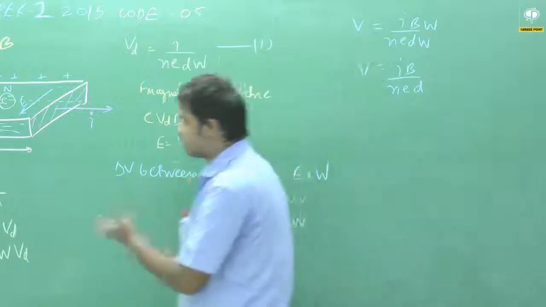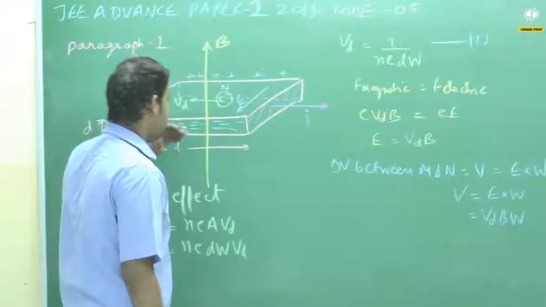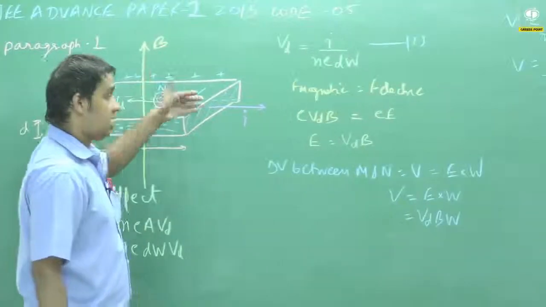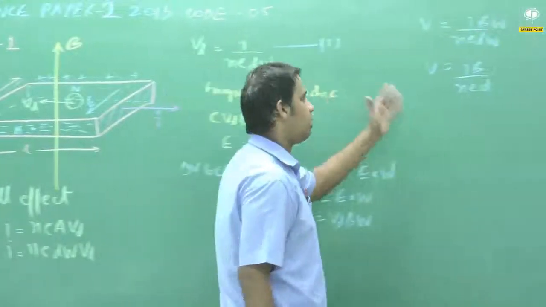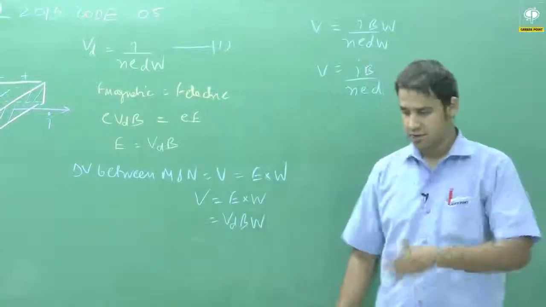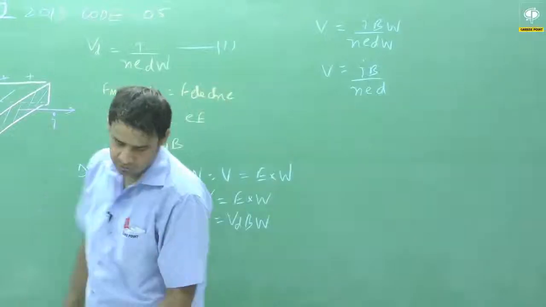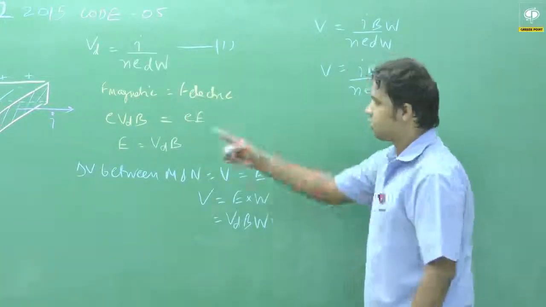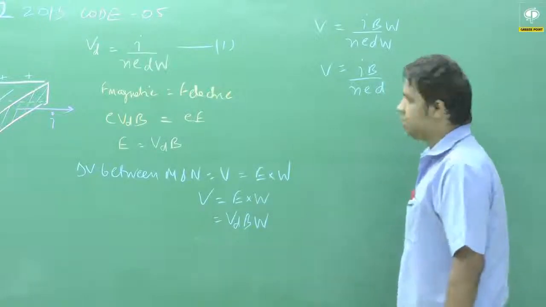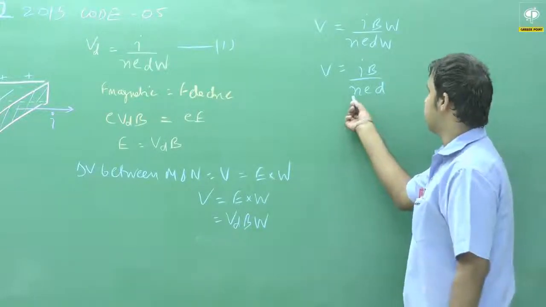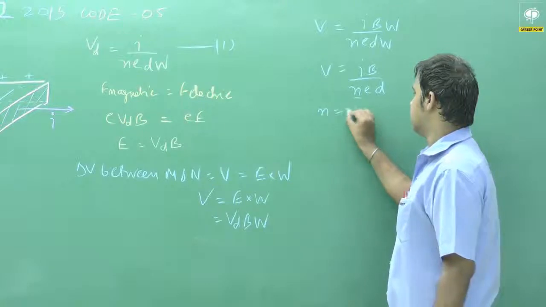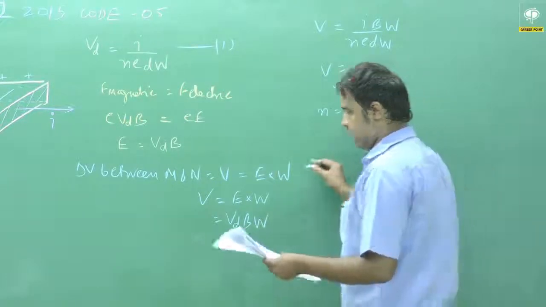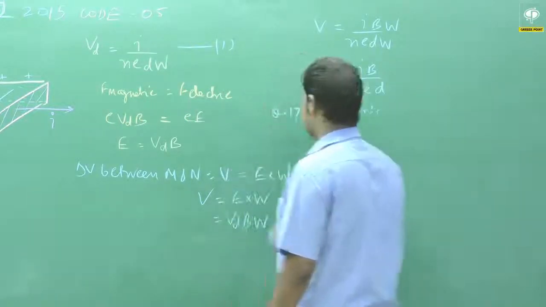So now we have the expression for the potential difference between face M and face N, and actually the examiner is asking only this: what is the potential difference? If you see the question number 17 of paragraph 1, what he is saying: we have two strips of the same material. Same material means we have the same value of n. So n is constant in question number 17 of this paragraph.